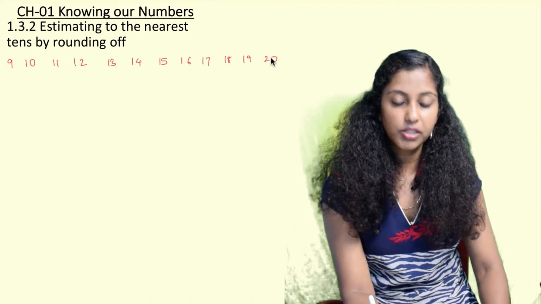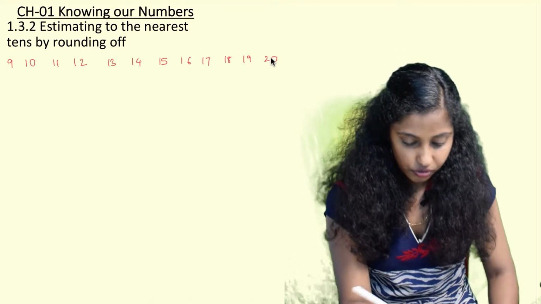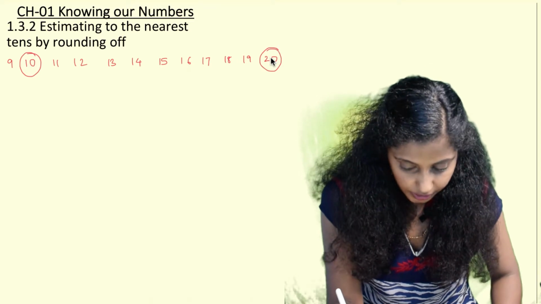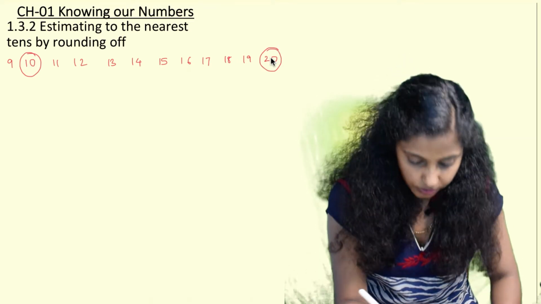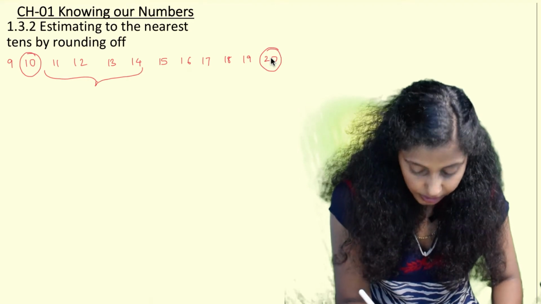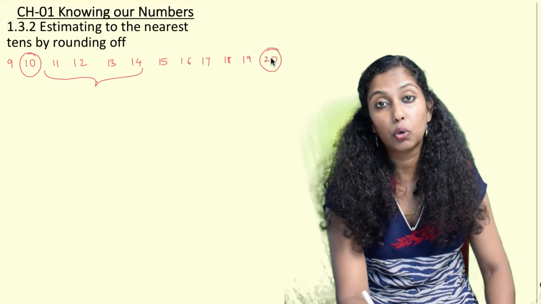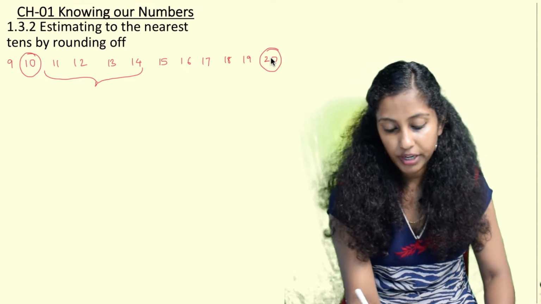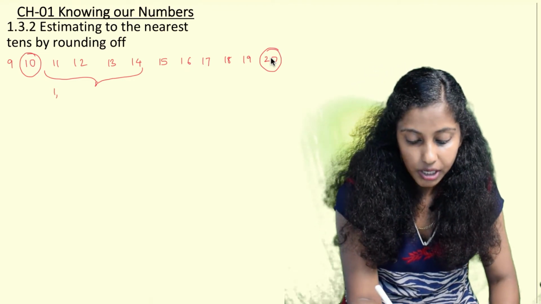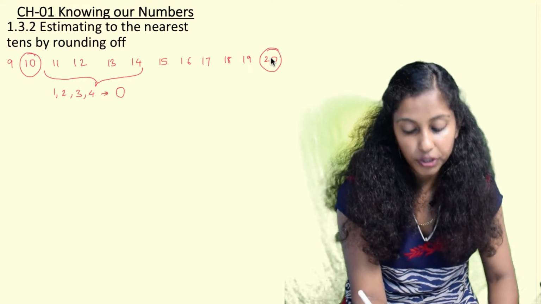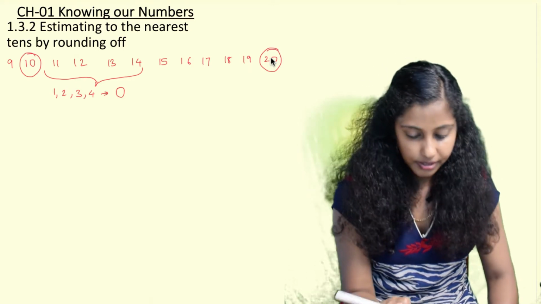When so many numbers are written, one tens we take as 10 and the other tens we take as 20. Now when we see 11 to 14, these are very close to 10 as compared to 20. Hence whenever we see 1, 2, 3 and 4 in the units place, we round it off to the nearest 0.